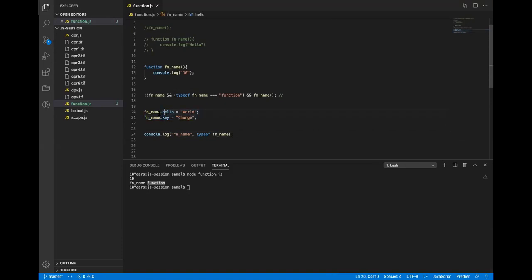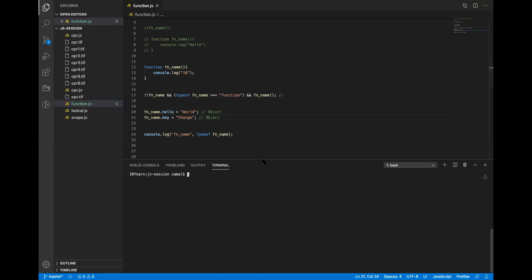The moment I add dot, here it will become an object on the fly. The moment I add dot here, again it will become an object on the fly. So this is how JavaScript is a very flexible language, right? And it gives you so much flexibility that you can do anything you want. So that is a kind of a drawback as well as a power. And both drawback and power basically evolved into a very powerful language.